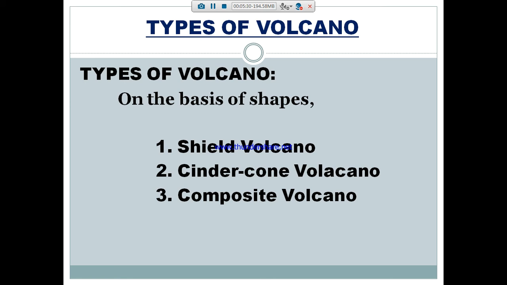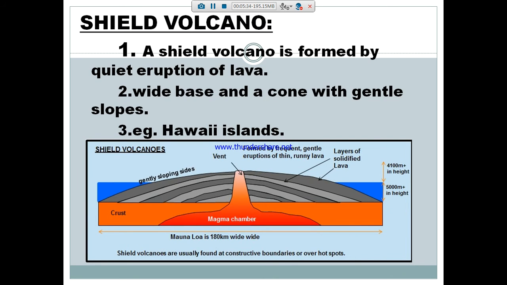It has low pressure, and moreover this cone has a very gentle slope. It erupts volcanic lava as gentle sloping flows. So it erupts thin, running lava, which causes very little destruction to the surface. That is a shield volcano.